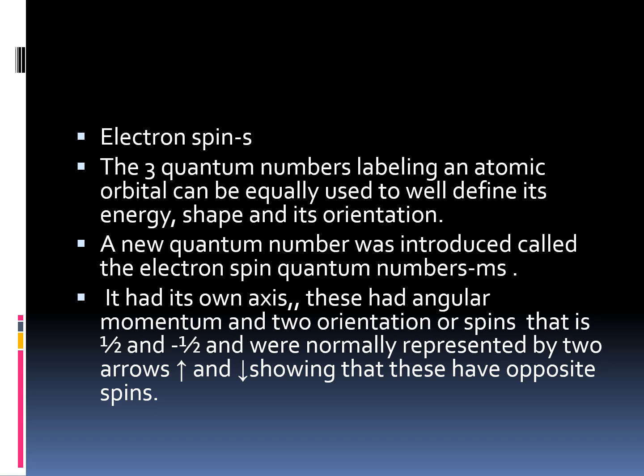These are called the two spin states of the electron and are normally represented by two arrows, upward, spin up, and downward, spin down. So two electrons having two different ms values, one positive 1 by 2 and the other minus 1 by 2, are said to have opposite spins. So an orbital cannot hold more than two electrons, and these two electrons should have opposite spins.